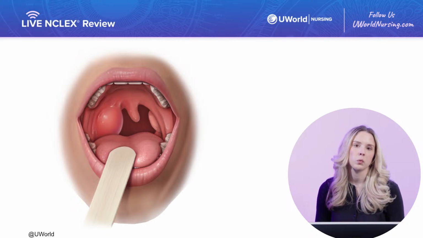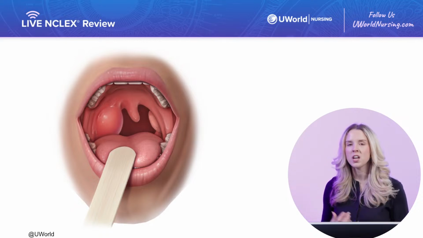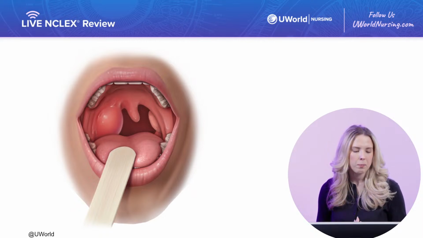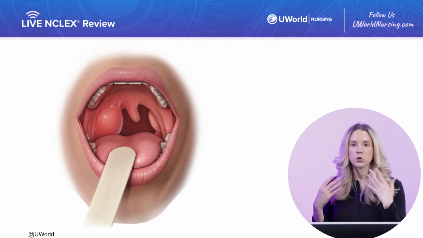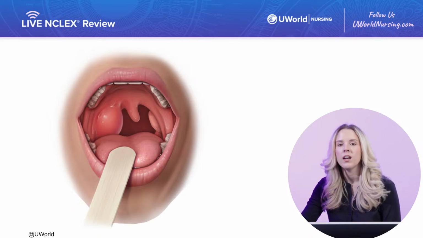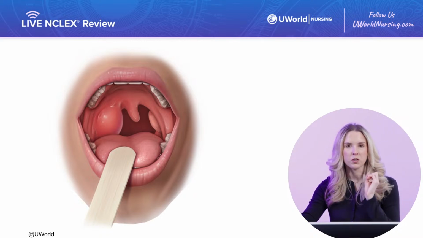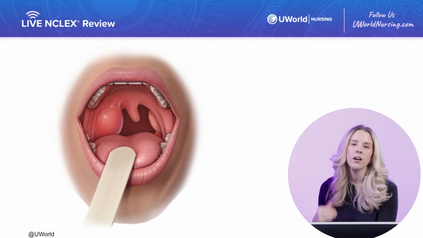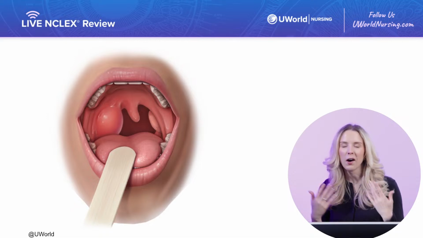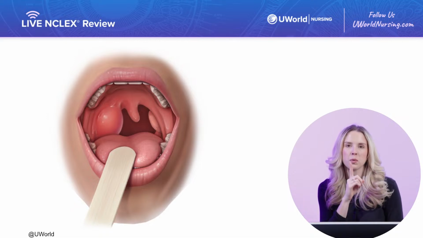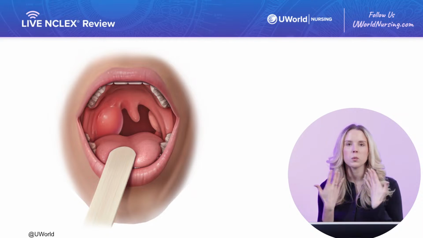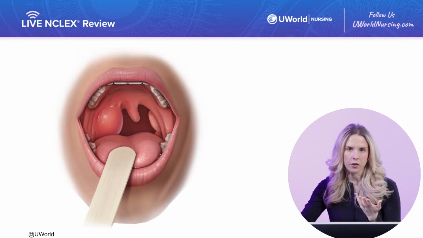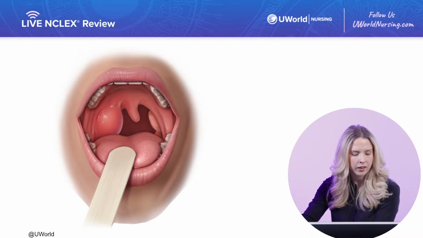These peritonsillar abscesses will present with fever, with chills. They can lead to some really, really terrible pain. And clients, because of this pain, may not be able to eat enough, may not be drinking enough, so they can come in very dehydrated. This can also present as a muffled voice from just the size of that abscess. And the swelling of the tonsil can even deviate that uvula. So if you remember back to your nerve test and your health assessment class in nursing school, the uvula should be midline. Anything that swells the tonsil, which are on the sides of the back of the throat, can shift that and deviate it from the midline. Another sign of a peritonsillar abscess.